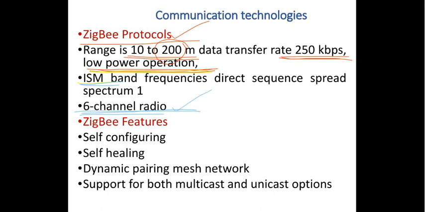And again, if you look at the Zigbee features, you have self-configuring, very similar to what we have seen in the case of Bluetooth, self-healing, dynamic pairing, and support for both multicast as well as unicast options. I have already told you what exactly we mean by the multicast option and unicast option when we discussed something earlier. So these are some of the important characteristics of your Zigbee protocol.